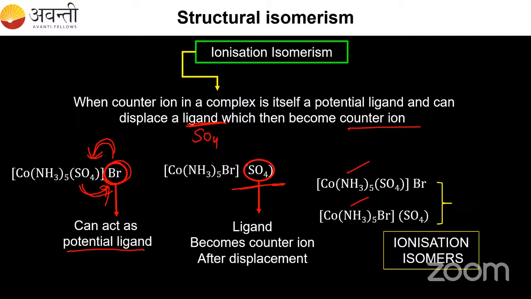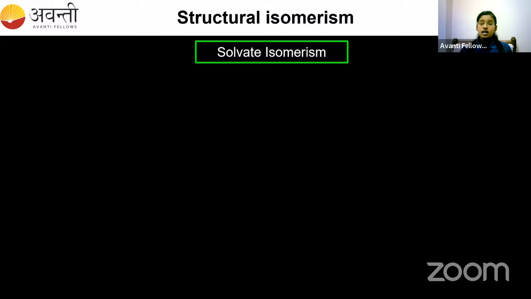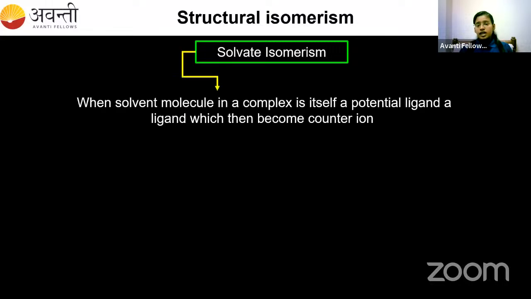So what is the first type? The first type is linkage. And the second type is coordination, where you have two square brackets for one compound. Third is ionization. Now the fourth type is called solvate isomerism. This is the last type of structural isomer. So what is solvate isomerism?